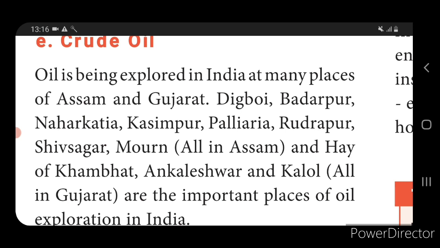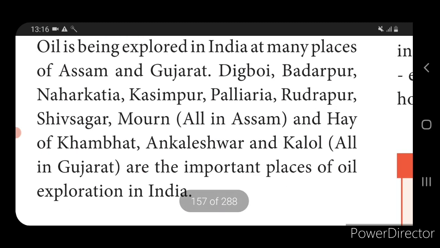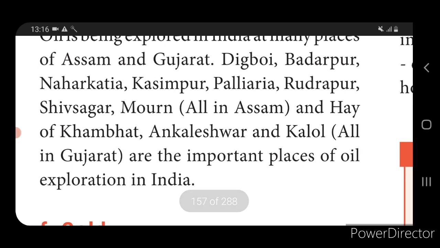All these places are located in Assam, and in all of them we can get crude oil. Then in Gujarat, there is Bombay High, Ankleshwar and Kalol. These three places are located in Gujarat, and in these three places we can get crude oil. So these are the important places of oil exploration in India.